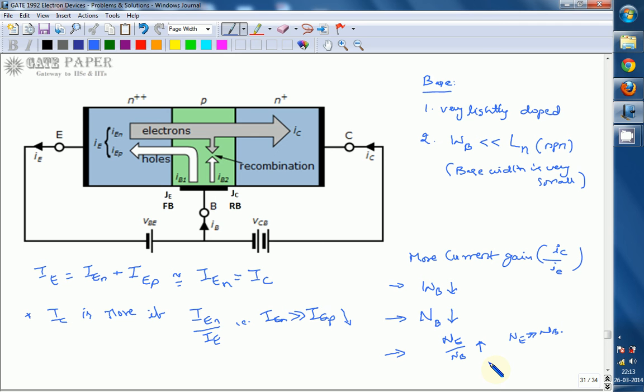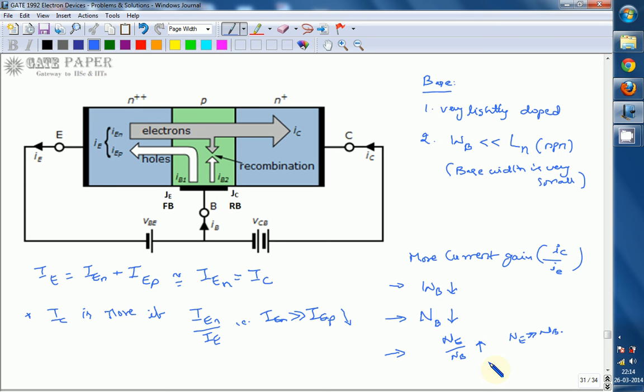If you go for the opposite cases, what you get is less current gain. So base width increases, second, base concentration increases, third, emitter to base doping concentration ratio reduces. Because of these three things, current gain gets reduced.